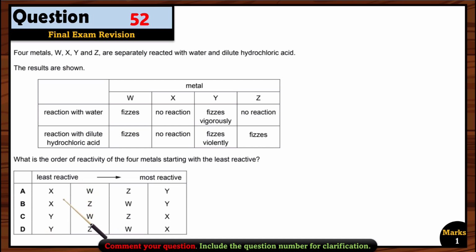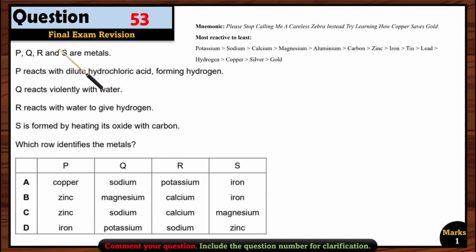Now let's see the second least reactive one, that is more reactive than X but less reactive than the other one. So we have to see another one, the Z. If you see here, Z has no reaction with water, but it has a reaction with dilute hydrochloric acid. So it means Z is the second least reactive. So after X, we will have Z here. So it means B option is the right option here. We don't have to look for the other options. So Y is the most reactive one. You can also see here that it is fizzing vigorously and fizzing violently when it reacts with water and dilute hydrochloric acid respectively, right? So that's why B option is the correct option here.